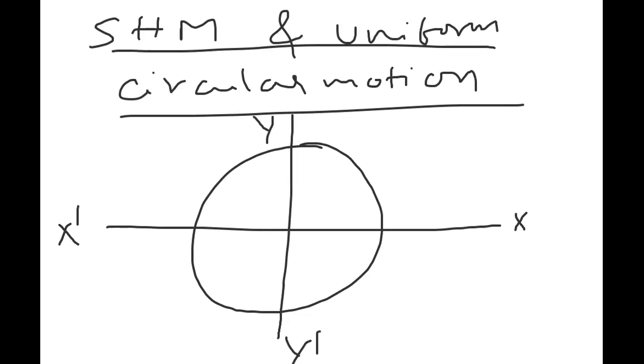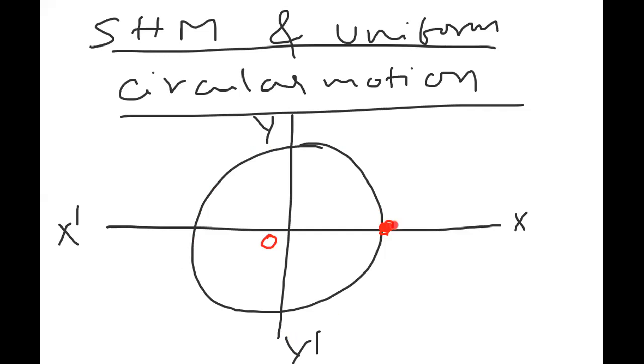Now, the particle is moving along the circle like that. Let me take this center as O. The particle starts at this point on the x-axis and moves along the circle, from here going up to y, then to x dash, y dash, and back to x.